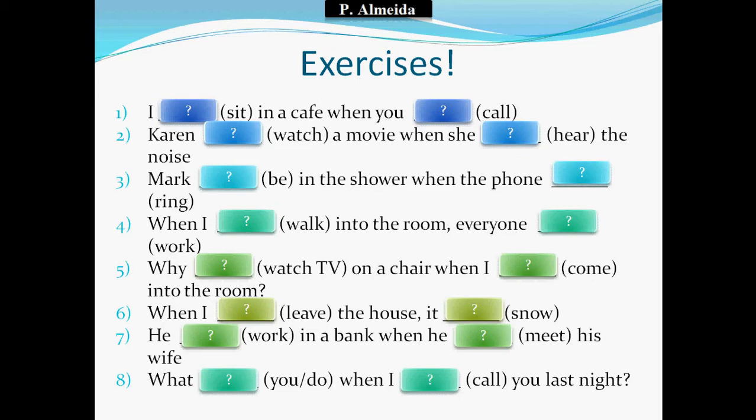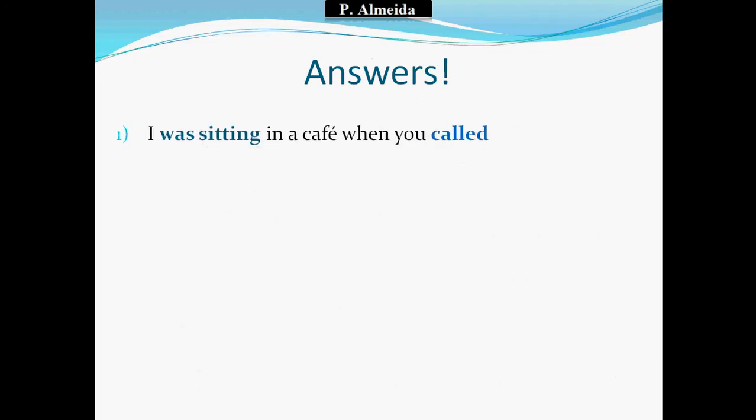I know it didn't make a lot of sense, but it's just for you to know which verbs I would want you to use in these sentences. So what I want you to do is try them if you're interested. Pause the video if you want to try them, because I'm gonna carry on and show you the answers just right now. So the first one, I was sitting in a cafe when you called.